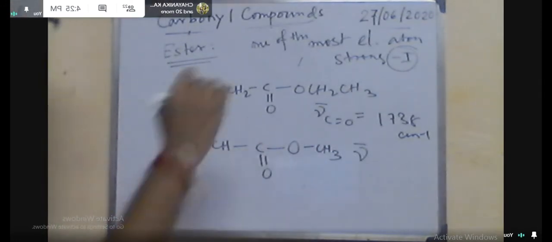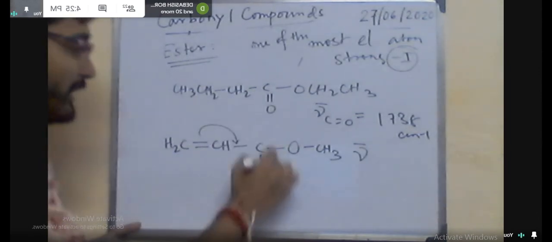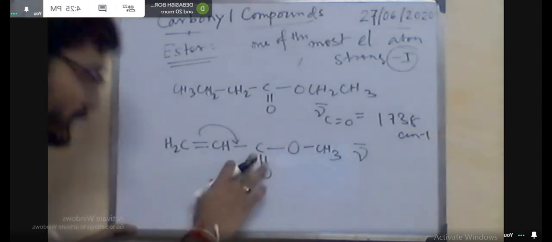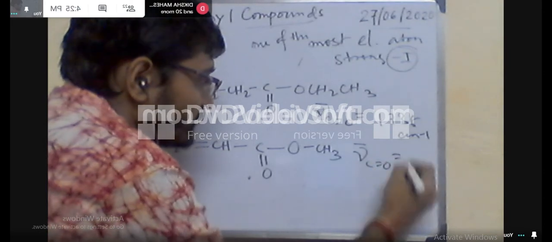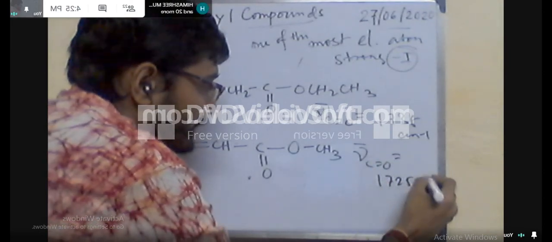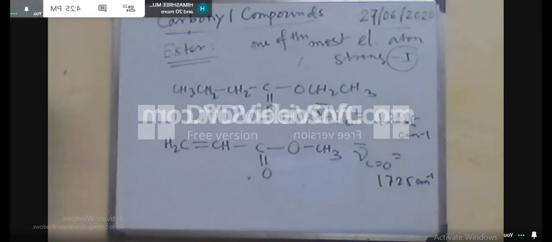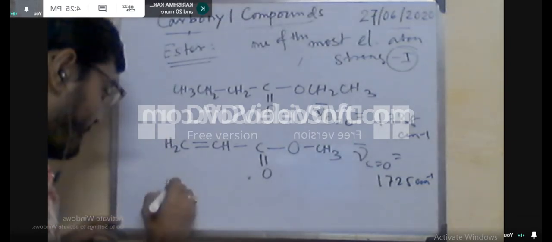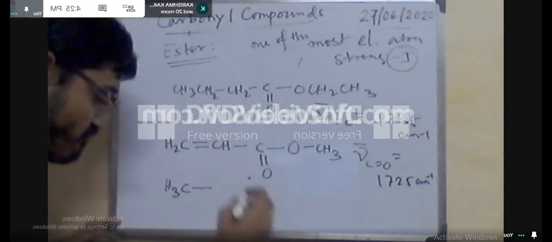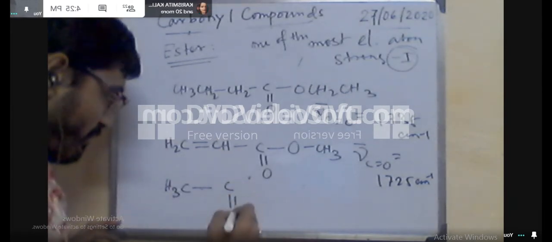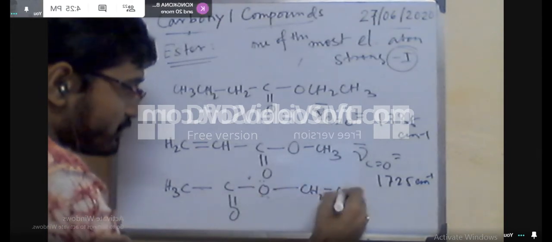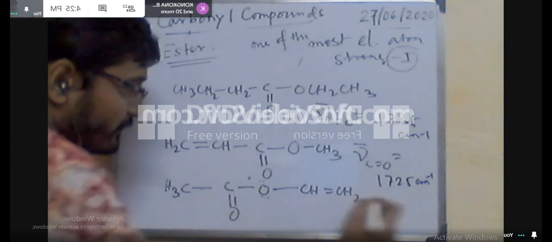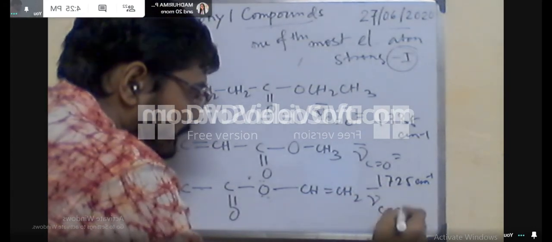There is no conjugation, because this double bond is not attached to any other double bond. There is an intervening oxygen, and you know this has the minus I effect here, so it will not take part in this case, but it has the tendency to take part in this conjugation. So that means when there is the chance of this kind of conjugation, the resonance structure will be minus plus.